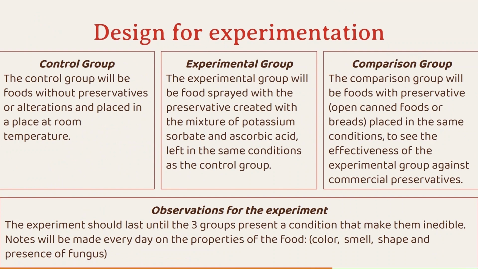The design for experimentation is divided in three groups. The control group will be foods without preservatives or alterations and left in a place at room temperature. The experimental group will be food sprayed with a preservative created with a mixture of potassium sorbate and ascorbic acid, left in the same condition as the control group.